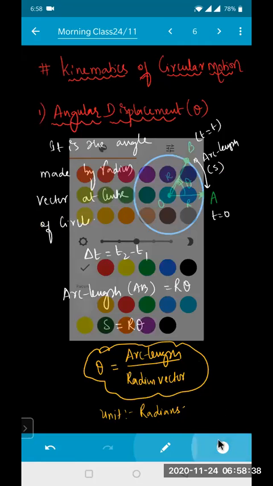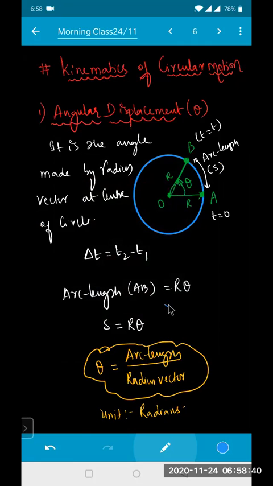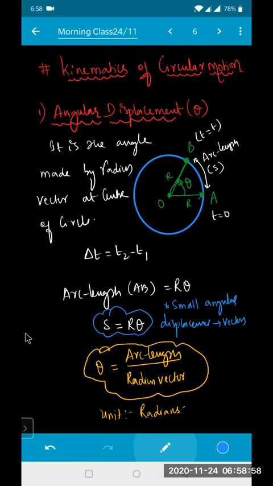I will write it with a star mark, one point. Small angular displacements are what? Vectors. Large angular displacements are what? Scalars.